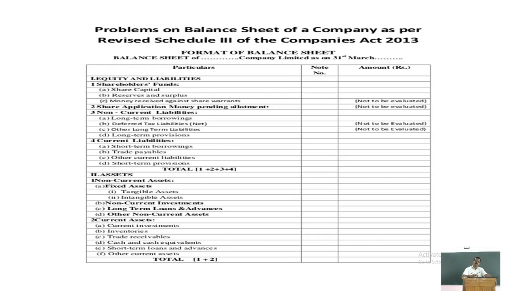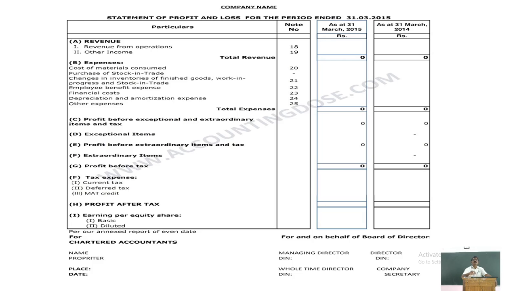Similarly, the financial statements consist of the statement of profit or loss. Earlier it was called the profit and loss account, trading account and profit and loss account. Now it is called the statement of profit or loss. It should be prepared in the same manner as prescribed in Schedule 3 of the Companies Act, 2013.